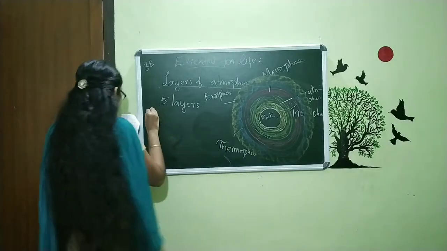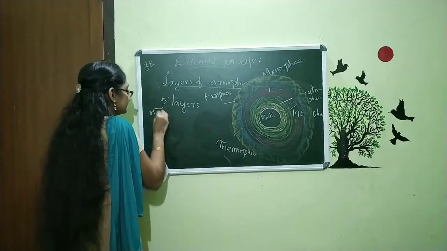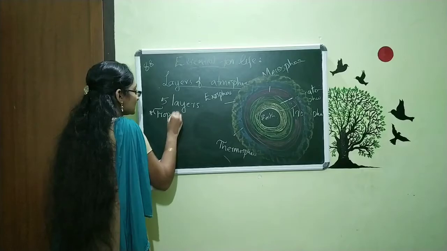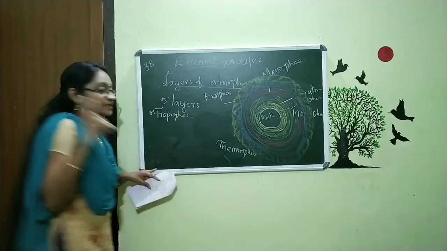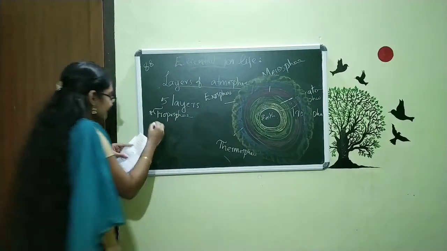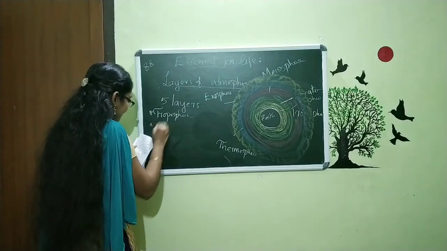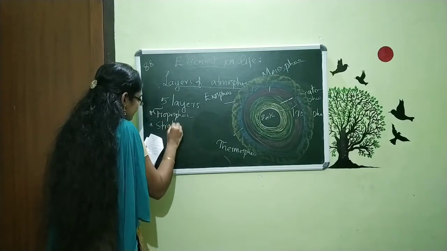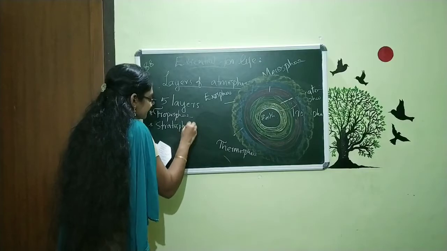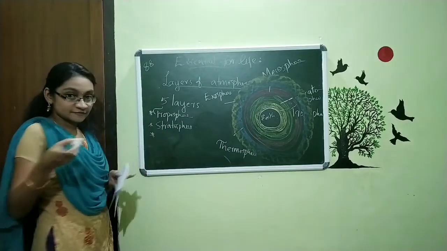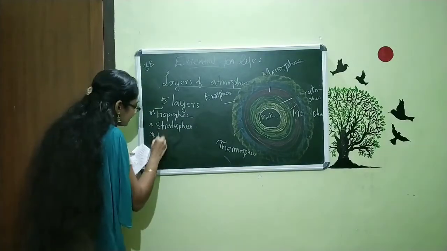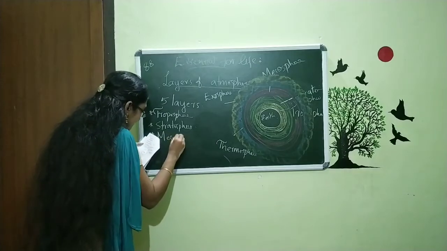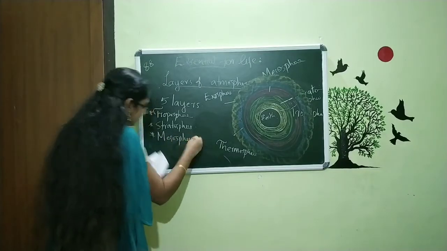So we can write the names. Troposphere, the first one. Second one is stratosphere. The third one is mesosphere.